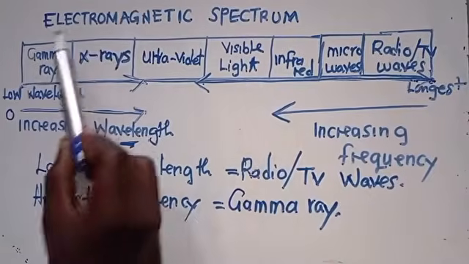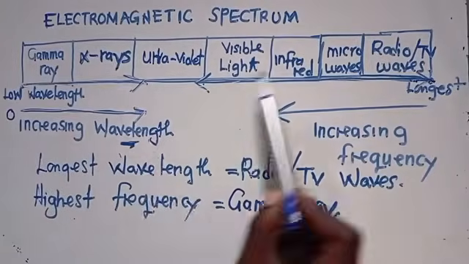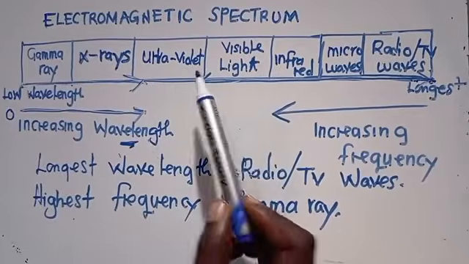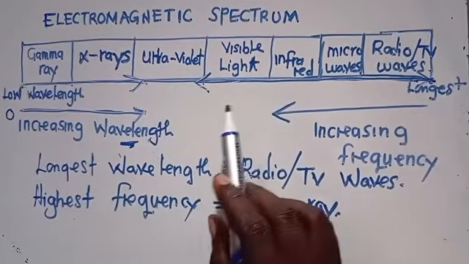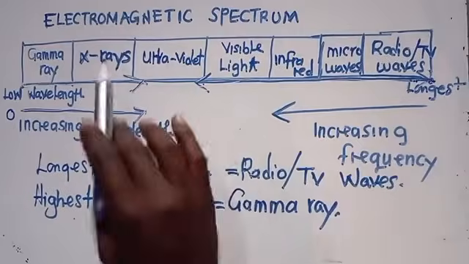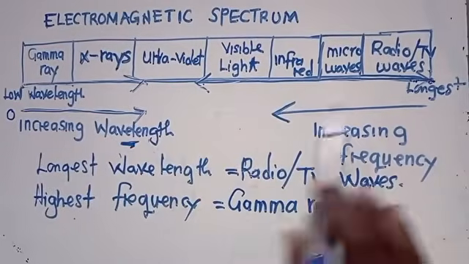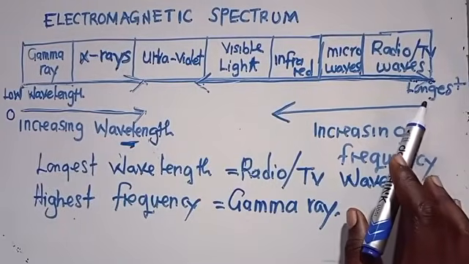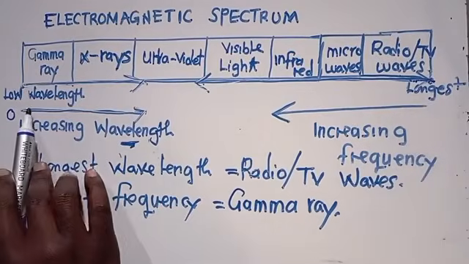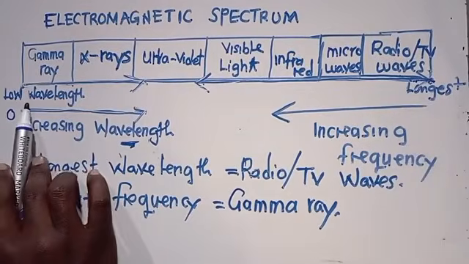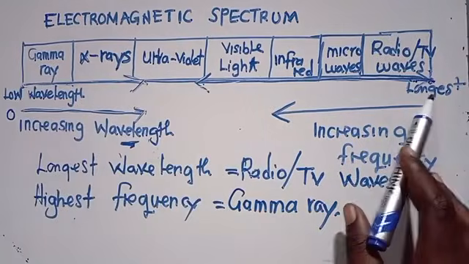It is a range of electromagnetic radiations organized by frequency or wavelength. From here, we are starting from lowest frequency to highest frequency. From here, it is wavelength, from shortest wavelength to longest wavelength.